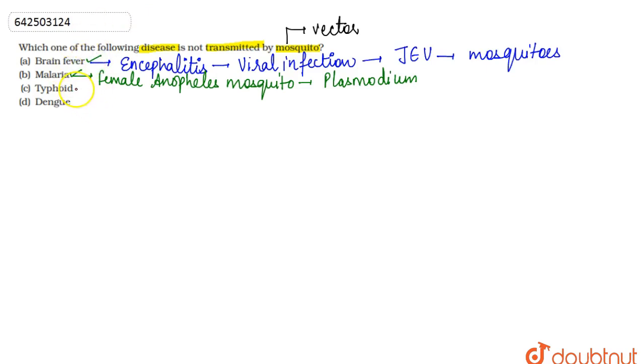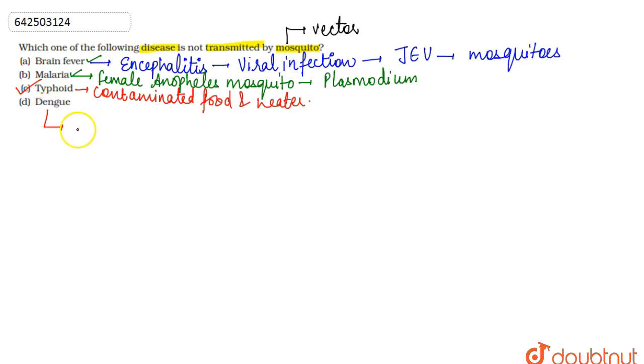Now we discuss typhoid. Typhoid does not need a vector for transmission. It is transmitted by the consumption of contaminated food and water. It does not need any vector here. So we can say that typhoid is the correct answer, as it does not involve the mosquito for transmission. The last option here is dengue.